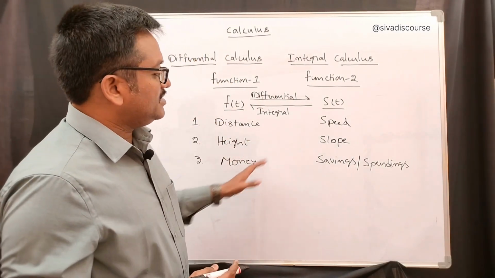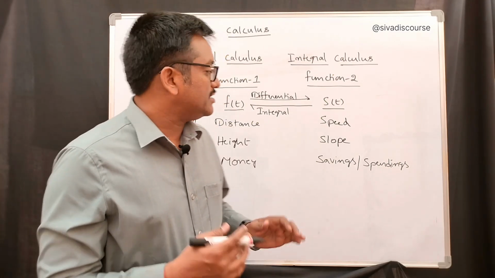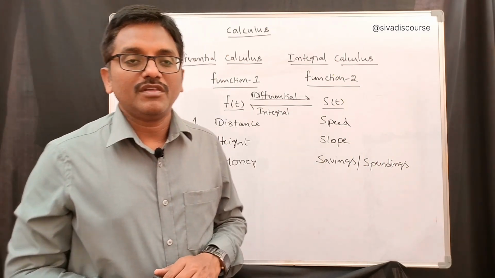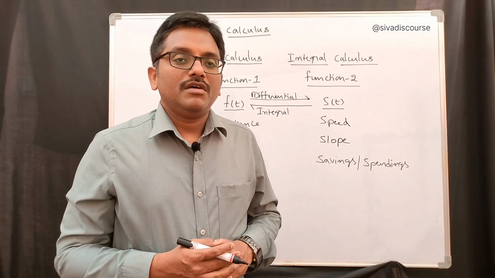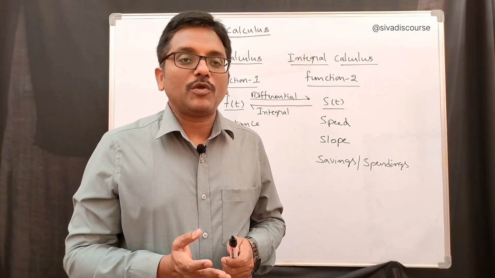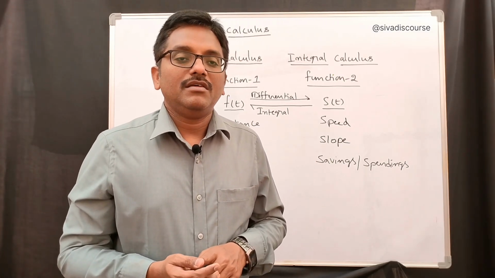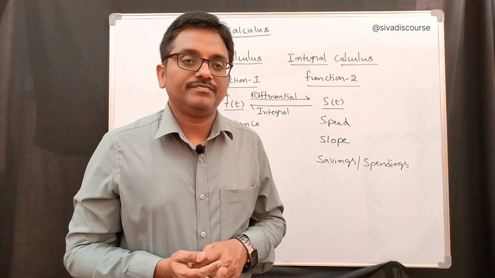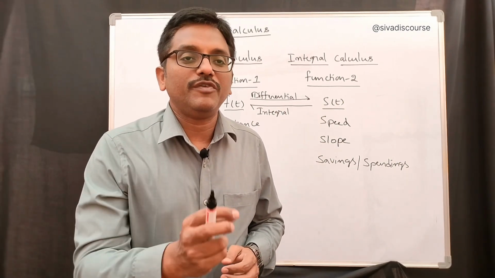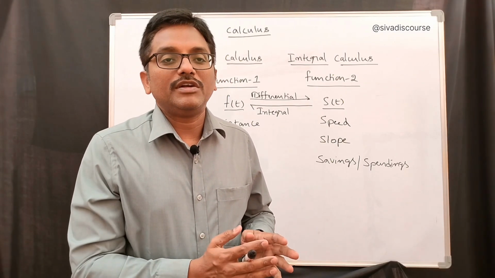Before going to see these three examples, I would like to discuss the importance of what is meant by differentiation and what is meant by integration. For example, if we want to find out the entire object's properties, if a small object's properties are given, then we have to go for integration. If the entire object's properties are given and we are trying to find out the small object's properties, then we have to go for differentiation.